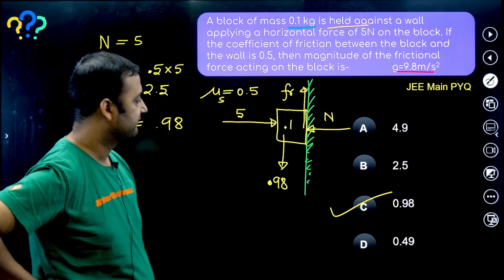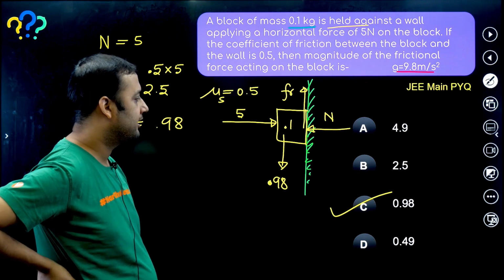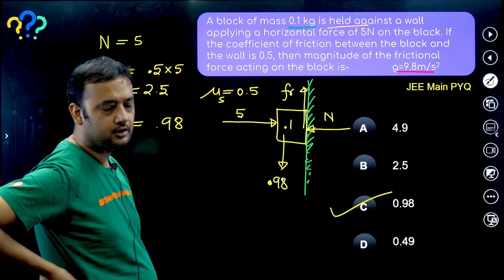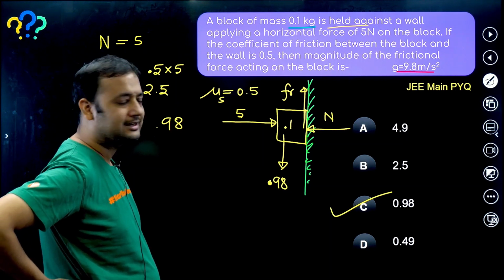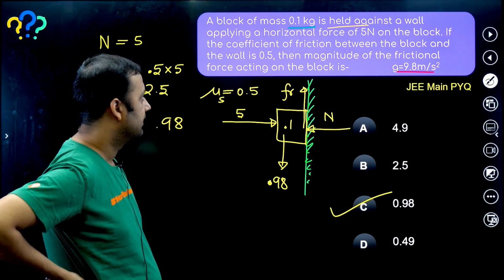I hope, guys, you have understood this. This is not 2.5, the answer will be 0.98 newtons. The block will not fall down because we just need 0.98 newtons of friction. I hope you have understood.